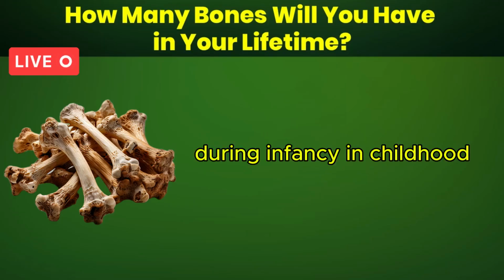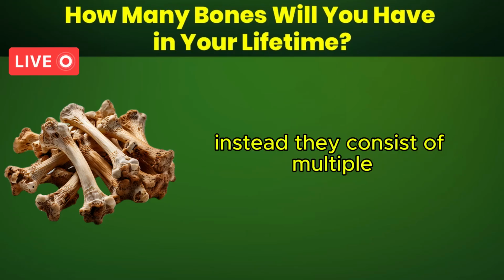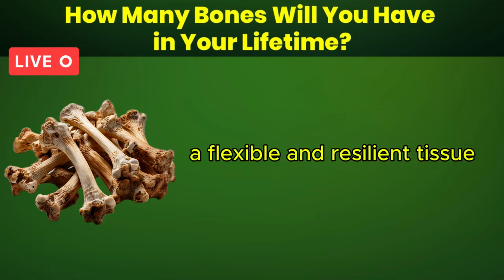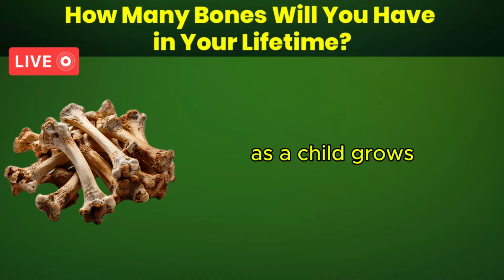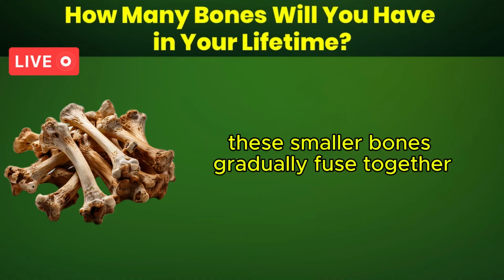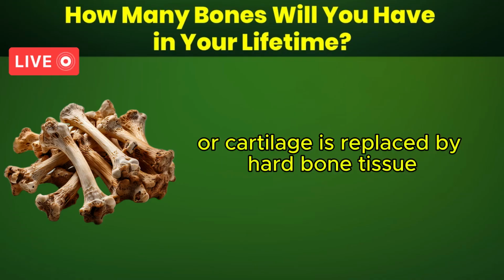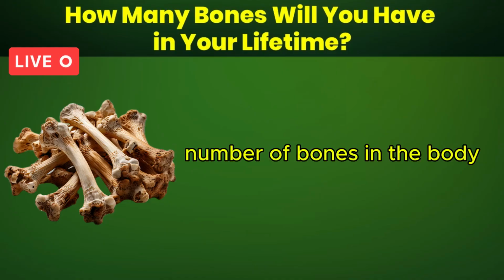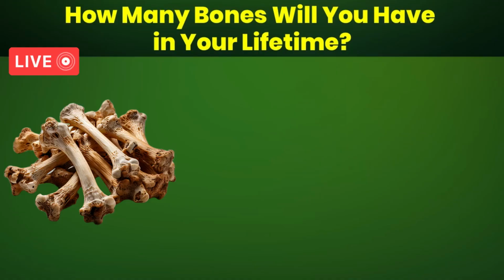During infancy and childhood, many of the bones in the body are not fully formed. Instead, they consist of multiple smaller bones that are connected by cartilage, a flexible and resilient tissue that serves as a precursor to bone. As a child grows, these smaller bones gradually fuse together through a process called ossification, where cartilage is replaced by hard bone tissue. This fusion reduces the total number of bones in the body, resulting in the adult skeleton's 206 bones.